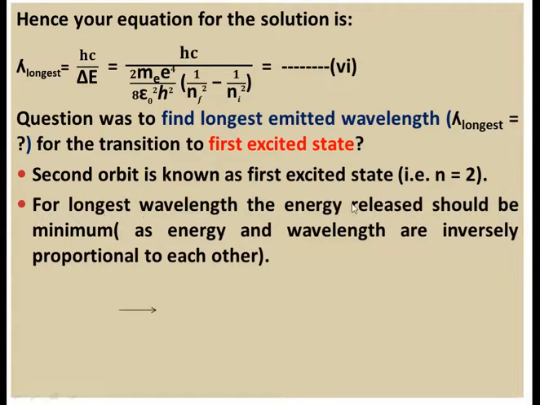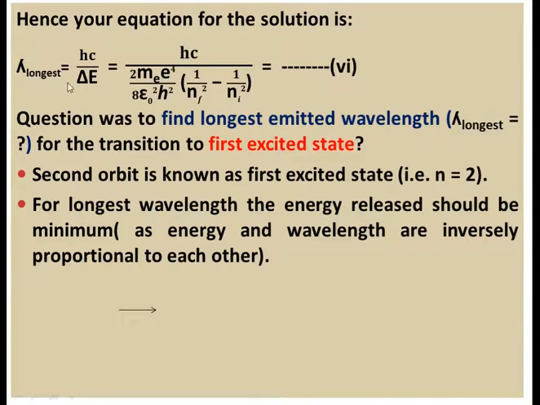For the longest wavelength, the energy released should be minimum, as energy and wavelength are inversely proportional to each other. So now you know that the transition is going to n is equal to 2, which means your final state will be n is equal to 2. When energy is minimum, wavelength will be maximum, that is, the longest wavelength.